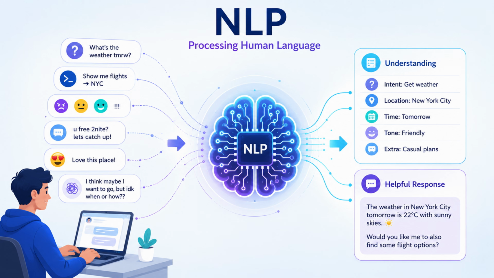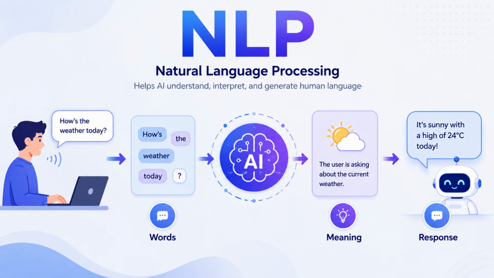When you type a question into ChatGPT, the AI first breaks your words into smaller pieces. Then it looks at the order of the words, the meaning, the context, and what you're trying to ask. After that, it predicts the most useful response and arranges the answer in natural language.